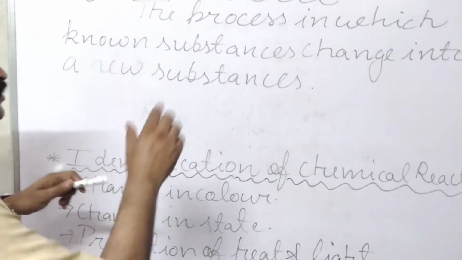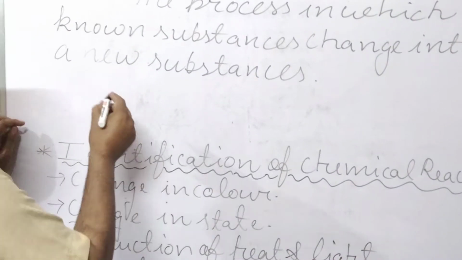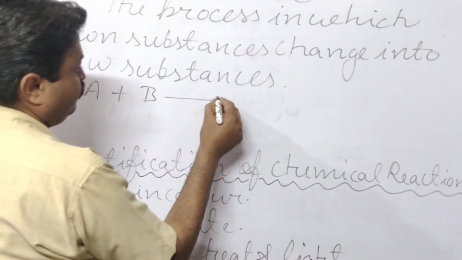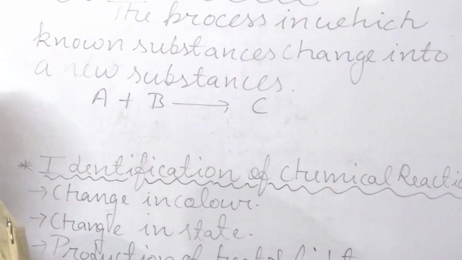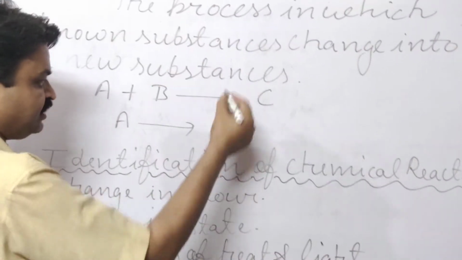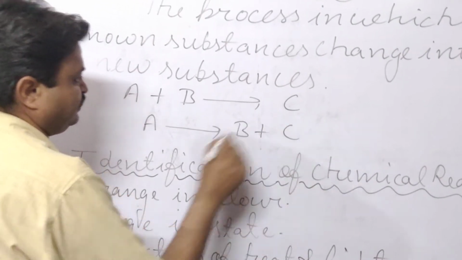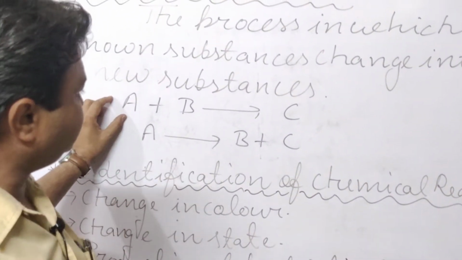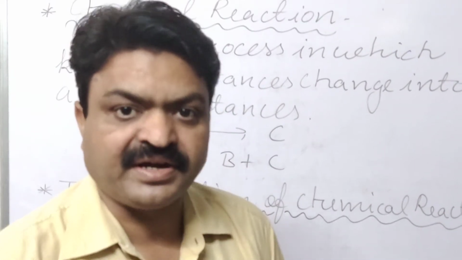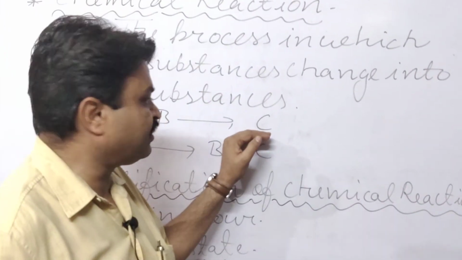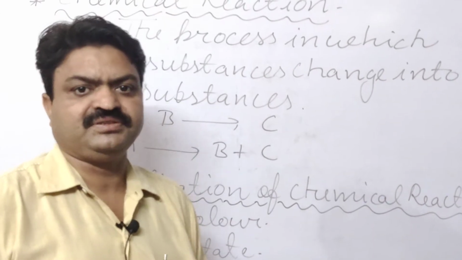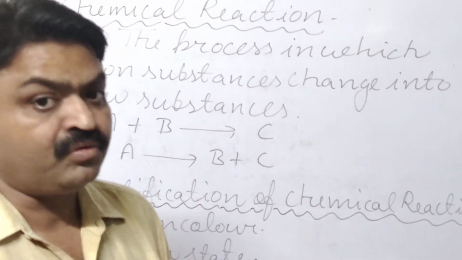In this, two or more substances react with each other, like A plus B react with each other to form a new chemical substance, or a single substance can be broken down into other chemical substances like B and C. The known substances that react with each other are known as reactants, and the substances formed by the reaction are known as products.